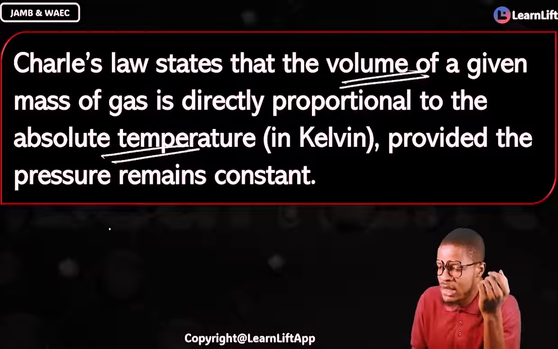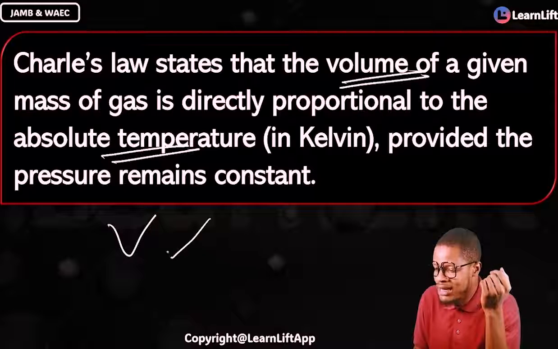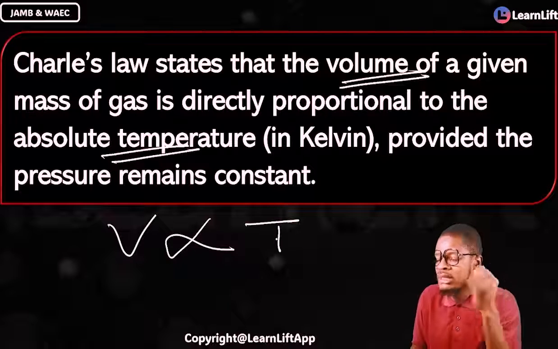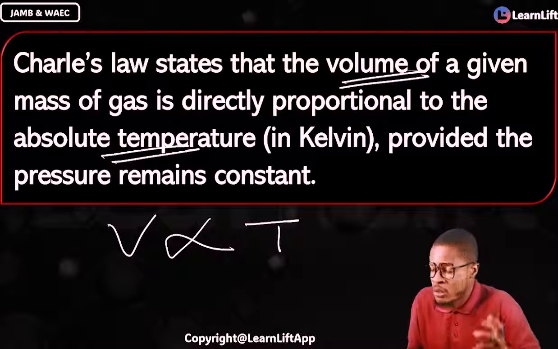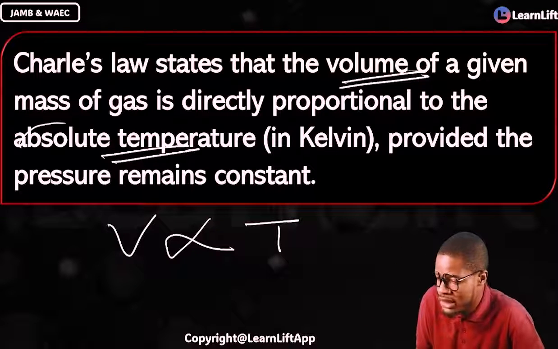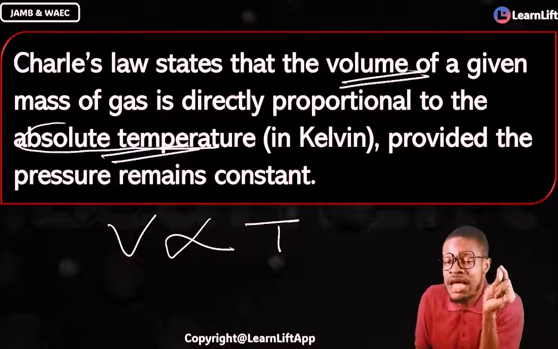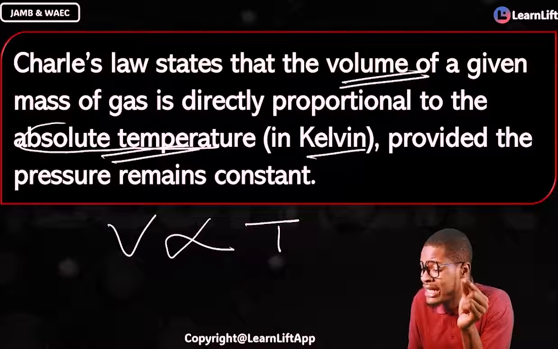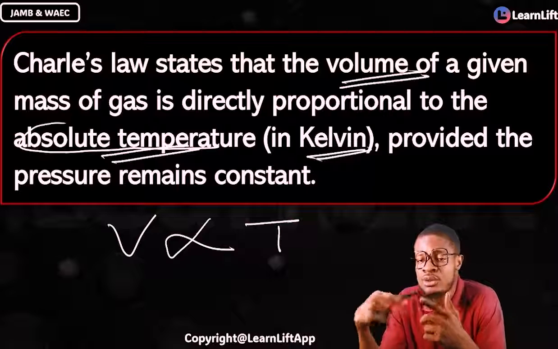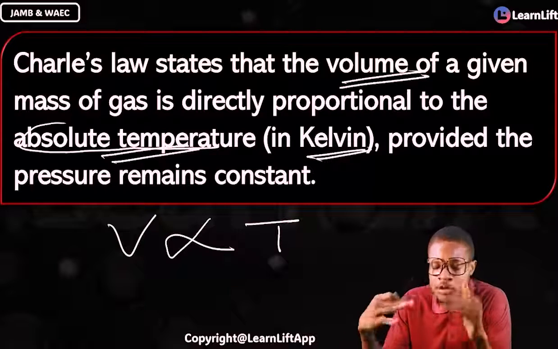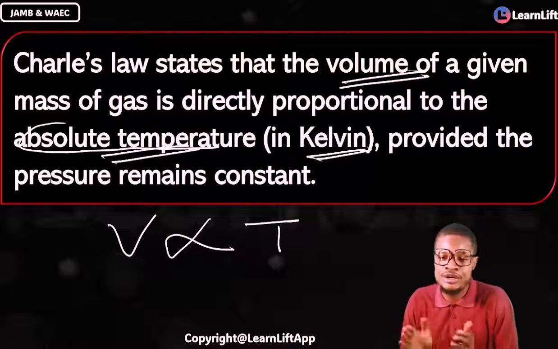Just remember this. Volume is directly proportional to temperature. Absolute temperature. Not just any temperature. Absolute temperature is in Kelvin. So if they give you a question in degrees Celsius, you must convert it to Kelvin. Provided pressure remains constant there.